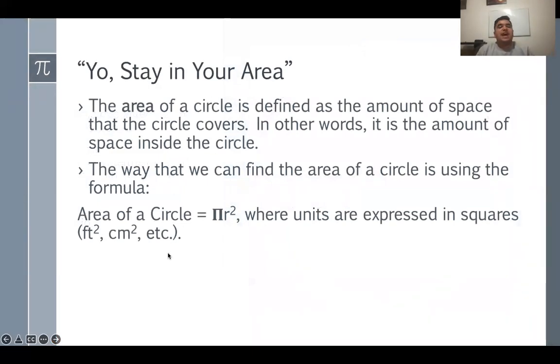Okay, so the area of a circle is defined as the amount of space that the circle covers. So we're looking back at what's inside the circle, guys. Very similar to what I said, that the circumference is just everything that's around the circle, outside of the circle but around it. The area is going to be everything that the circle covers. So this is what the plate, or my artistic creation for the area, looks like. It's just going to be everything within the circle.